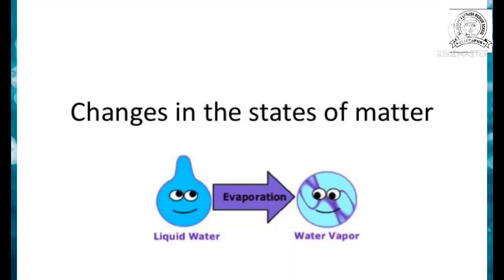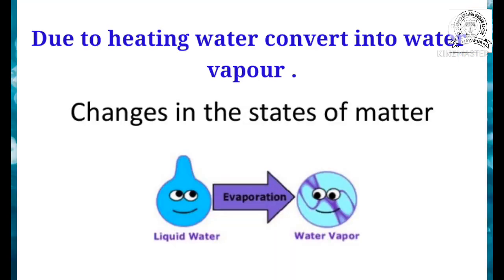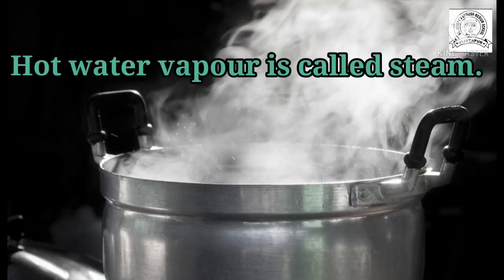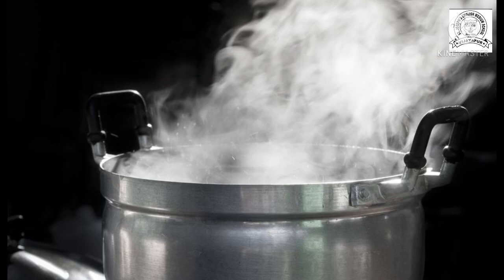When we heat the water, it becomes water vapor. Due to heating, the water converts into water vapor, and the hot water vapor is called steam. So the water will be changed into water vapor due to heating.